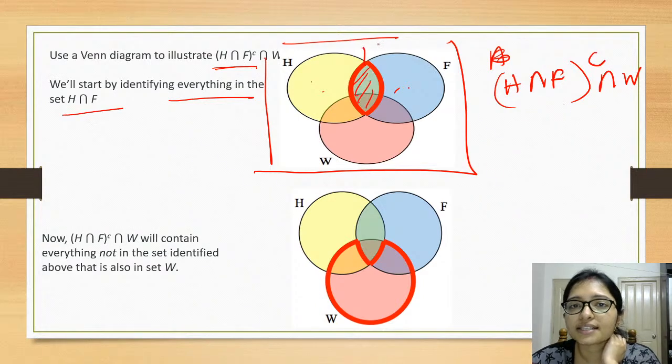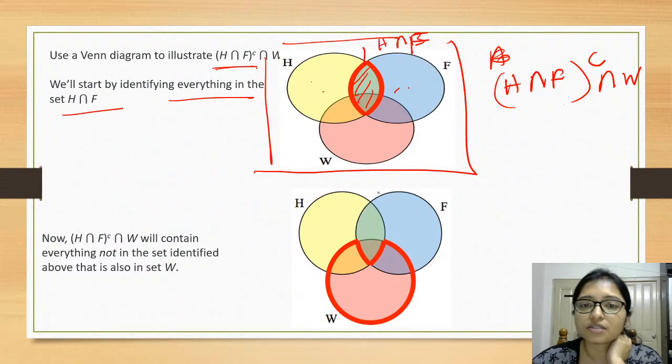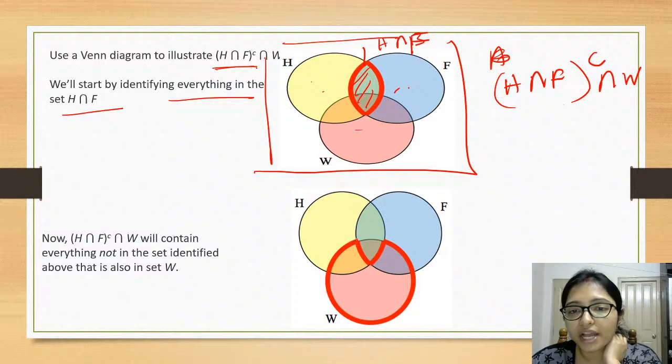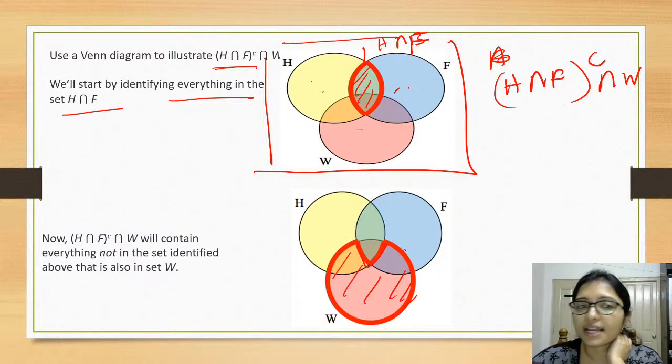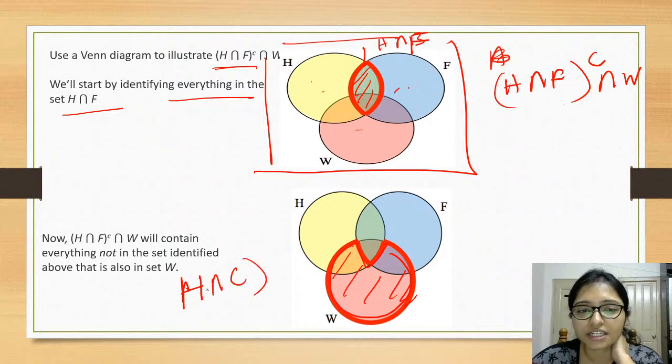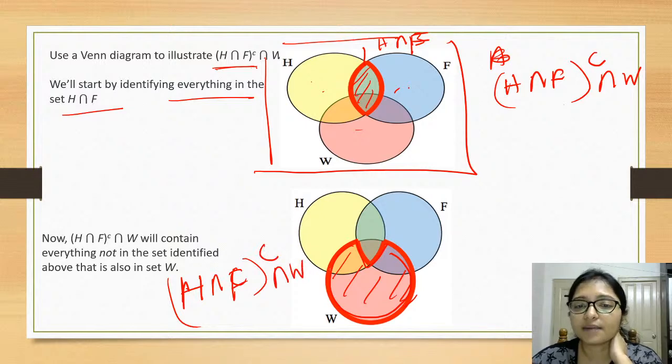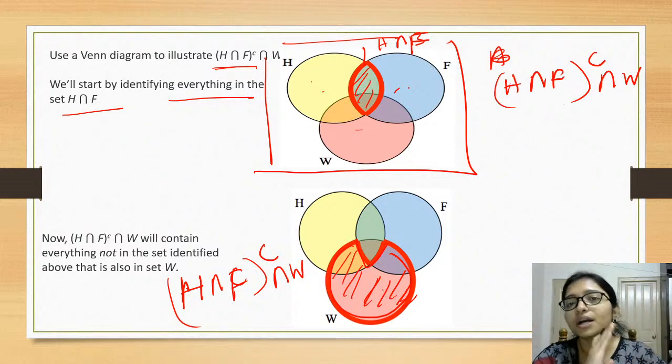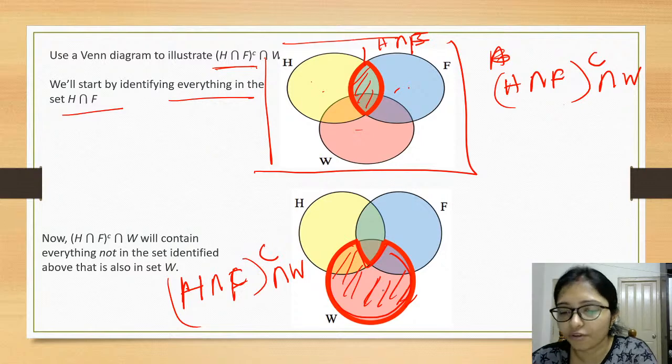So this area is the intersection of H and F, right. Next you have to deduct from this, means this area you have to deduct. So that's why this area is coming, when you are doing that intersection W. So this will be the intersection. In that way always try to understand. So this is the area that is telling H intersection F complement and intersection W. So this is the area. Always try to solve part by part, then it will be easy for you.